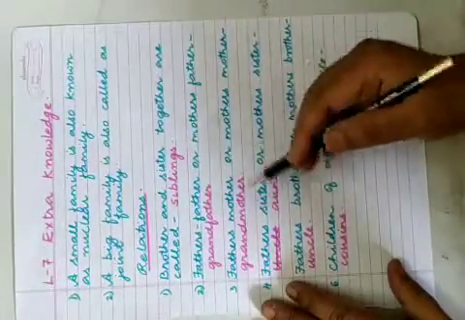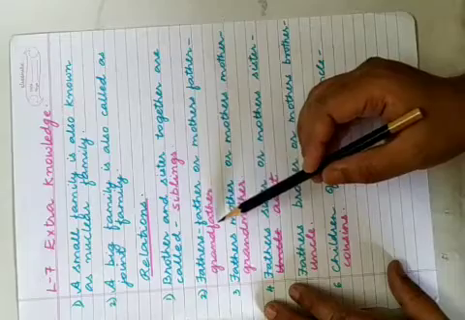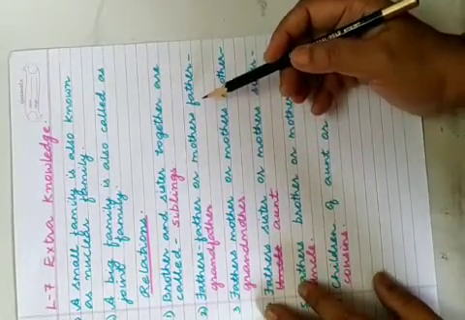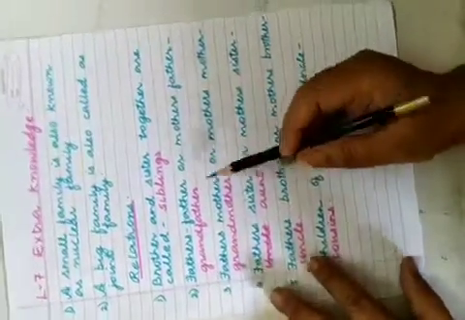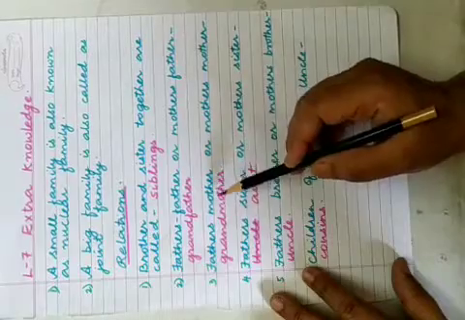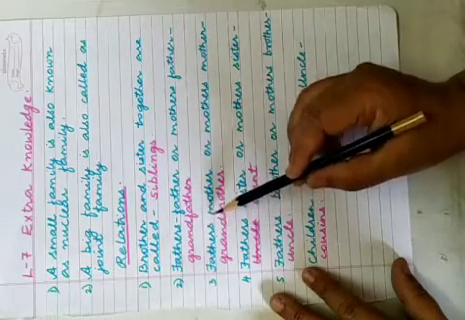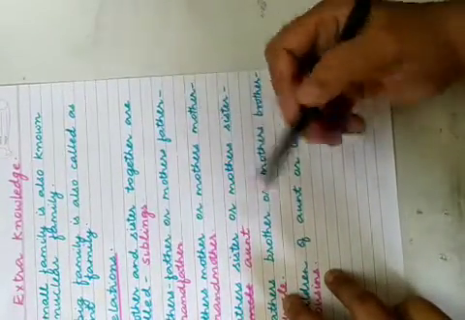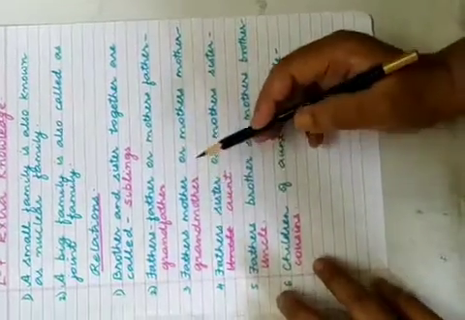In Hindi we have different words. For example, father's father we say dada, and mother's father we say nana. But in English we have a common name, grandfather only. Father's mother, in English we say grandmother only, but in Hindi we say dadi. Or mother's mother, mummy ka mummy we say nani, but in English we say grandmother only.